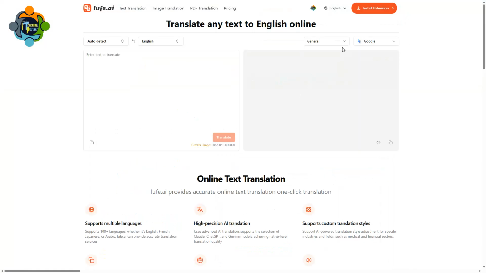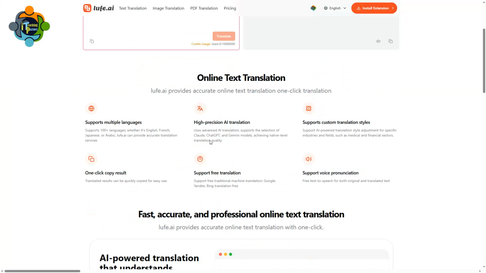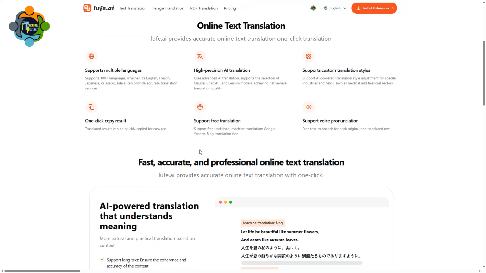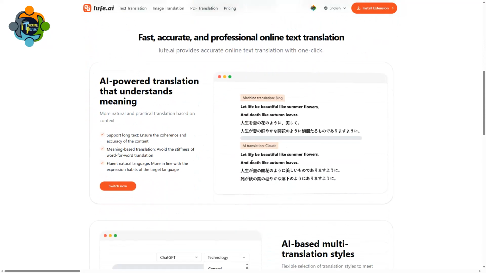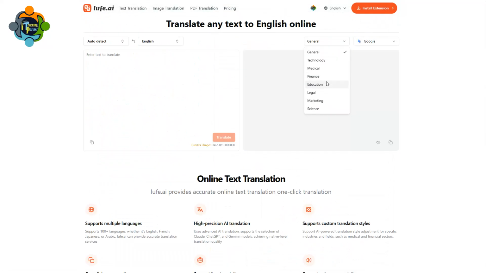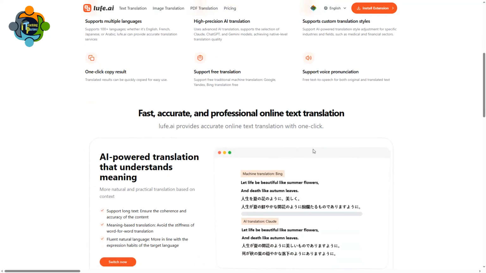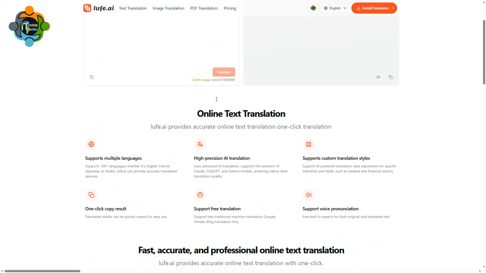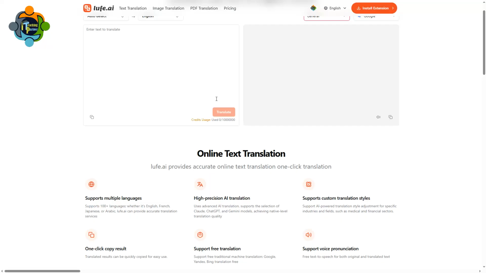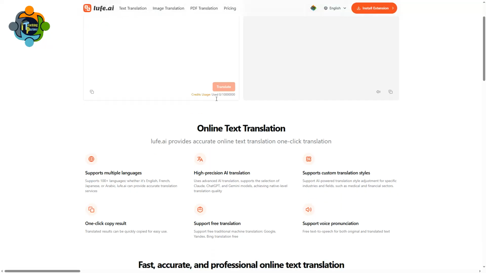Whether you are translating lesson plans, worksheets or study guides, this tool ensures your content remains accurate and easy to understand. It understands context, making sentences flow naturally in the target language. Plus, it adapts to specialized fields like medicine, finance, and technology, ensuring industry-specific terms are translated correctly, perfect for teachers handling STEM or business subjects. Lufe.ai offers free traditional machine translation via Google, Bing, or Yandex with a simple one-click copy feature for instant use.